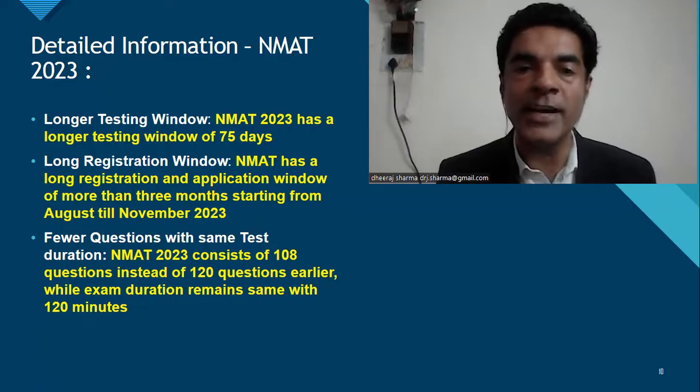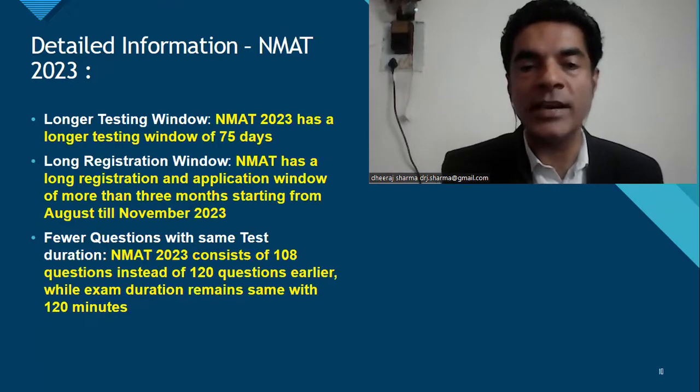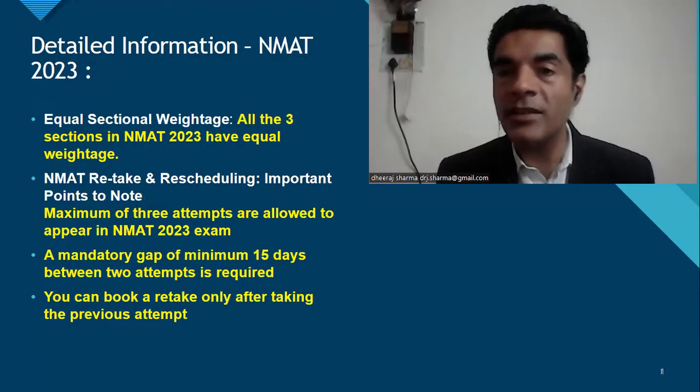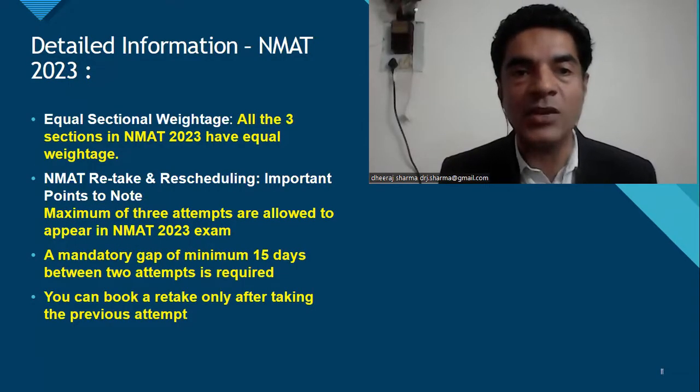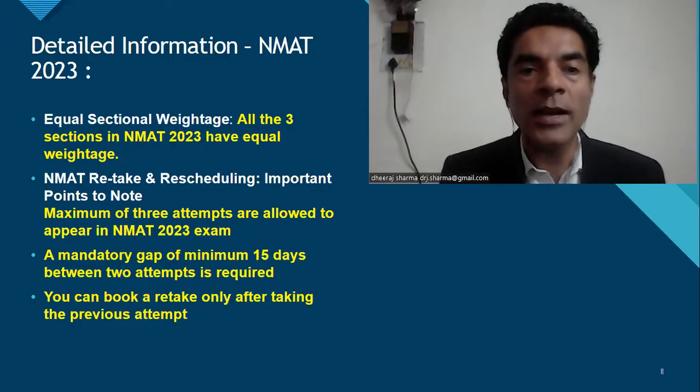लास्ट ईयर भी जब 120 क्वेश्चन थे तब भी 2 घंटे का टाइम था. इस साल जब 108 क्वेश्चन हैं तब भी the time duration is 120 minutes, which is 2 hours only. So equal sectional weightage. All the 3 sections have equal sectional weightage, which is a very important thing. And NMAT retake and reschedule, important points.